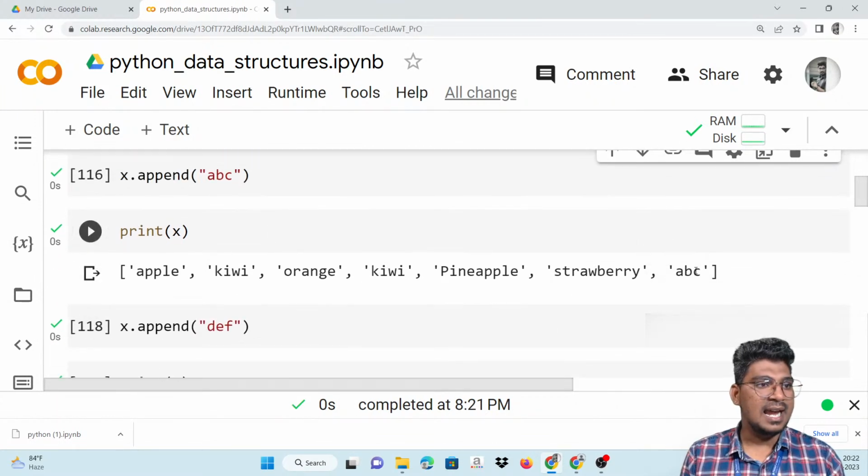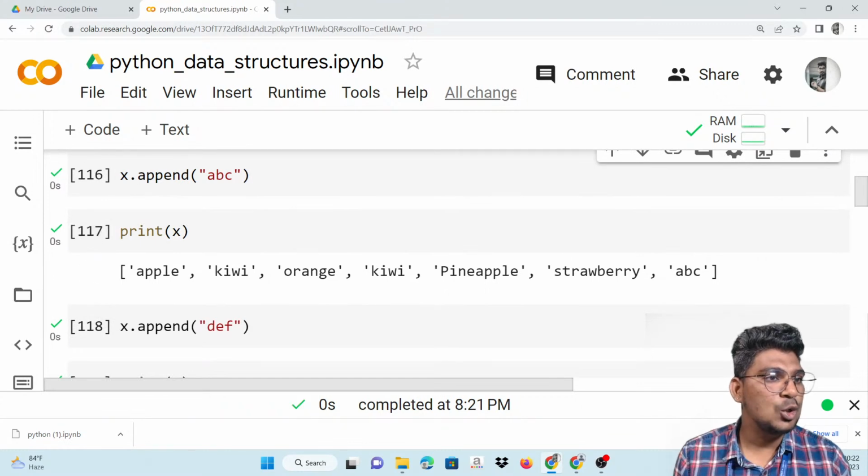I will tell the answer for this particular question at the end of the session.